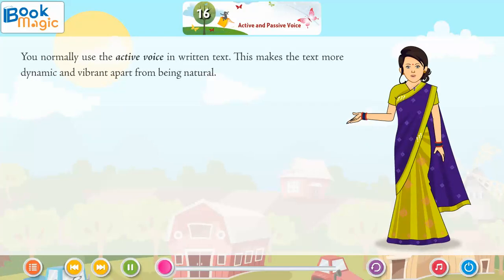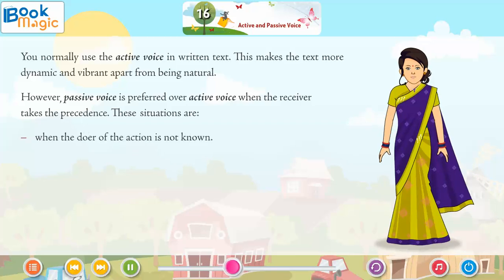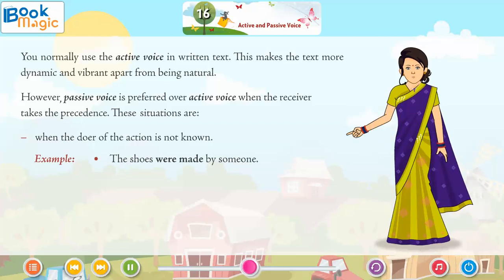You normally use the active voice in written text. This makes the text more dynamic and vibrant, apart from being natural. However, passive voice is preferred over active voice when the receiver takes the precedence. These situations are when the doer of the action is not known. Example, the shoes were made by someone.